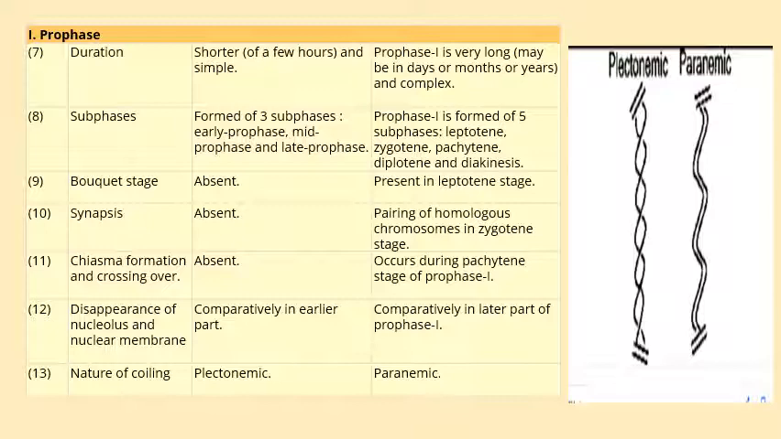The disappearance of the nucleolus and nuclear membrane is early in prophase of mitosis, whereas in meiosis it is very late. The nature of coiling of the chromatid thread is plectonemic in mitosis, whereas paranemic in meiosis. As shown in the diagram, they are present on the side.